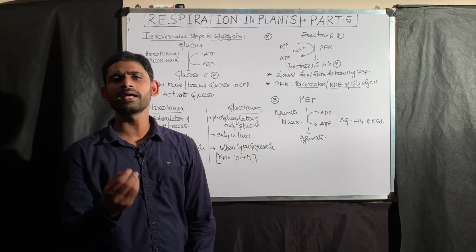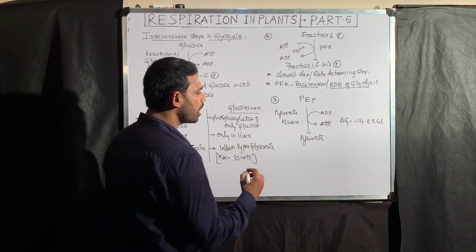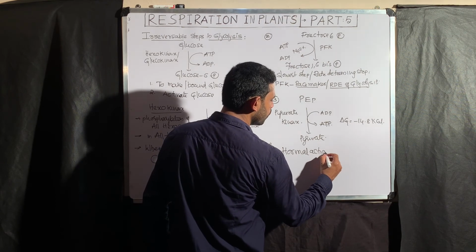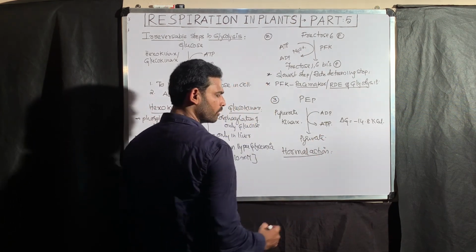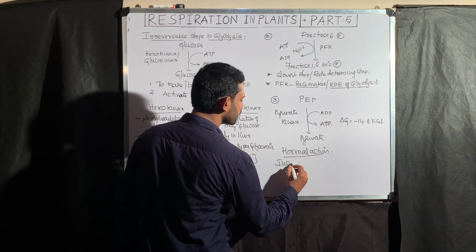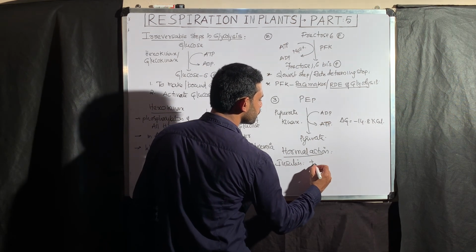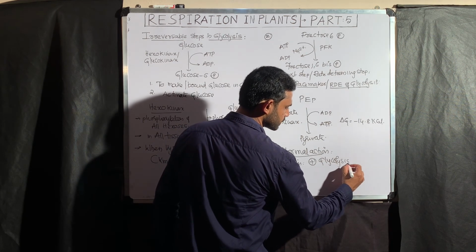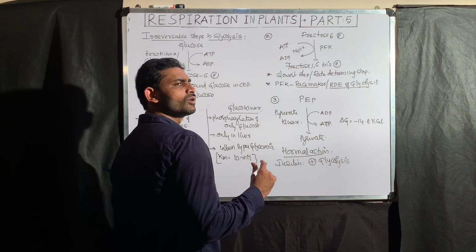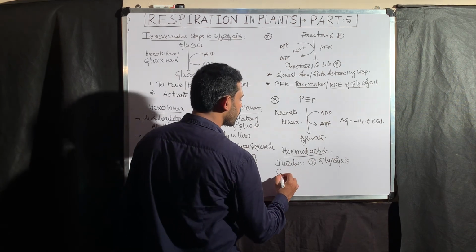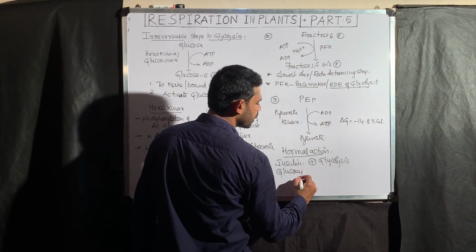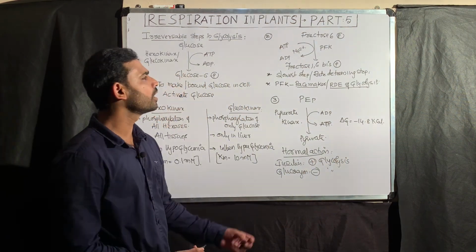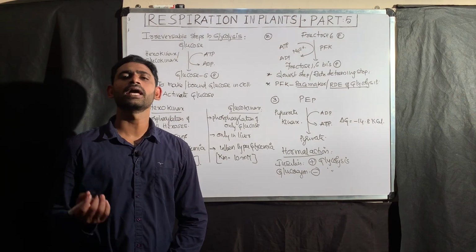The last point I am going to tell you about is the hormonal action, that is, how hormones affect glycolysis. Insulin supports glycolysis. Plus indicates the support of glycolysis. The opposing one is glucagon. Glucagon hormone inhibits glycolysis. This is the hormonal action on glycolysis.